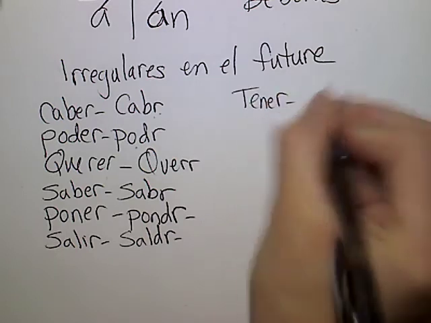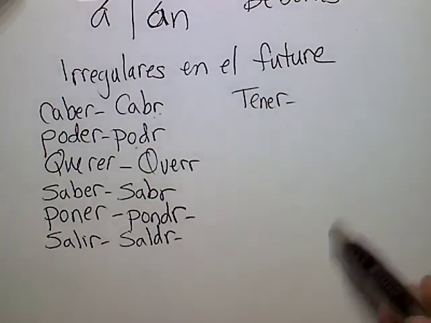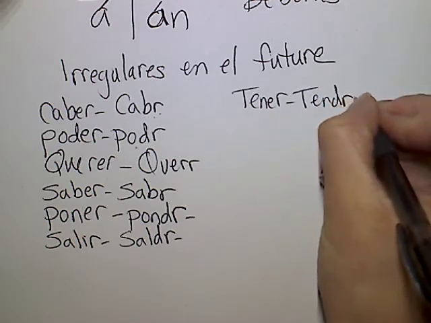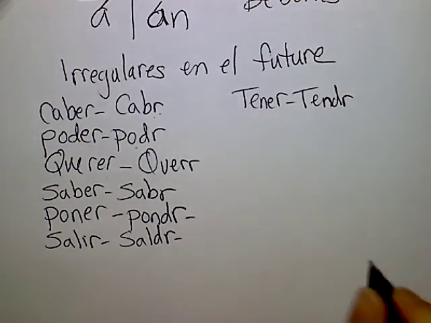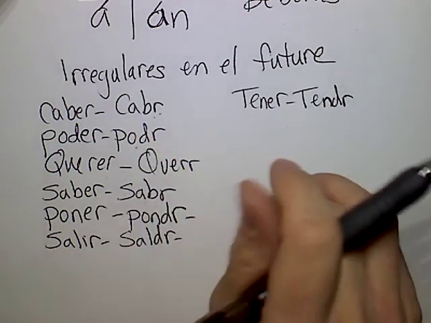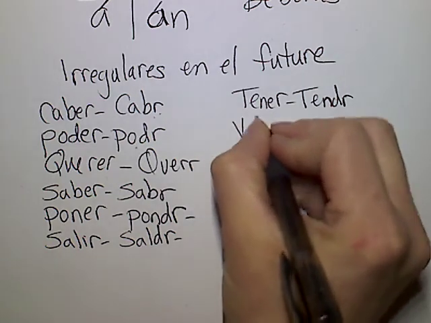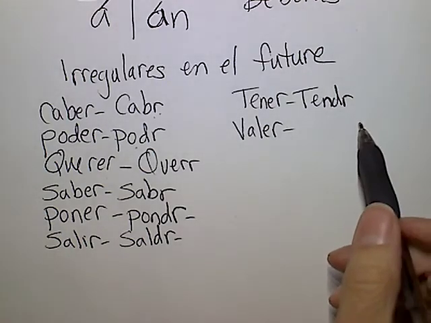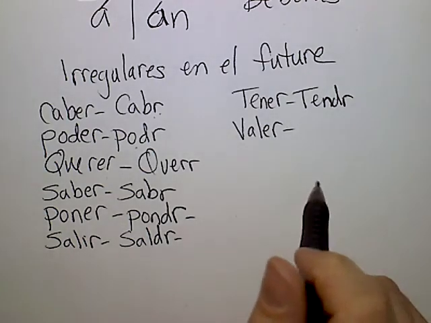Tener. ¿Qué significa tener? To have. En el futuro, tendr. Tendr. That's nice and tender. It's a real tender steak you got there. Okay. And you got some chicken tenders. Valer. You want some potatoes? Valer, some clams. Valer significa to be worth.